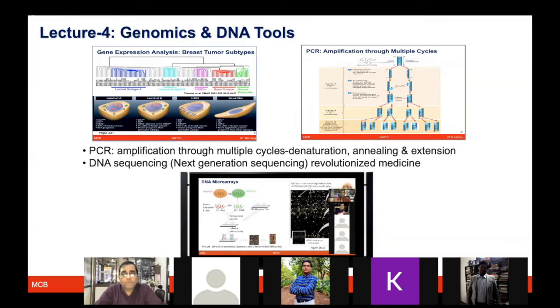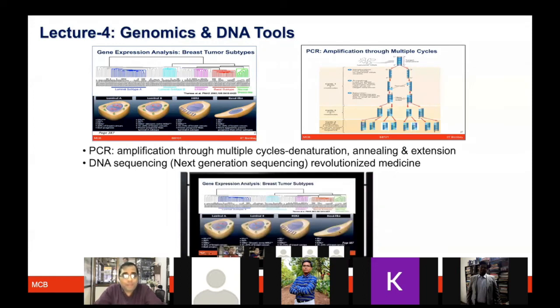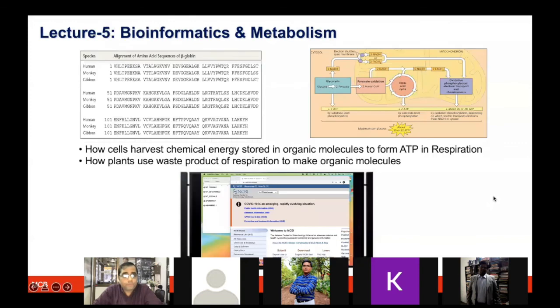Now we also look at genomics and DNA tools, which are really happening in front of all of us. Every day you hear now that Omicron has come, and how can you know about these new variants and new mutations if you do not have these technologies? Imagine how what were supposed to be basic sciences have become so pertinent and important in all the centers, clinics and path labs right now. PCR, real-time PCR, DNA sequencing, all of these are now being used everywhere in the whole world.